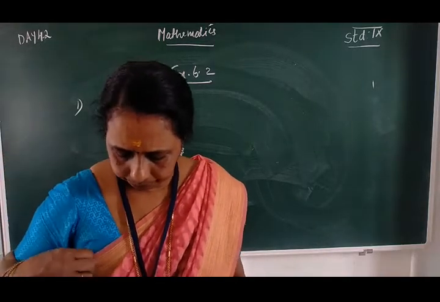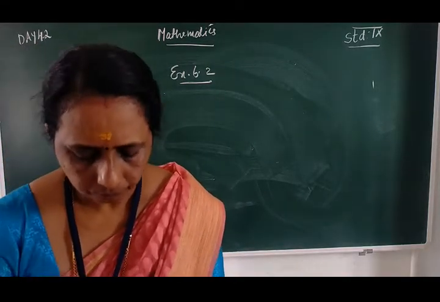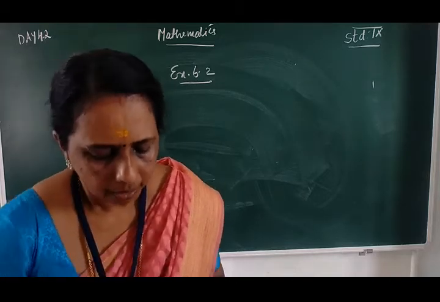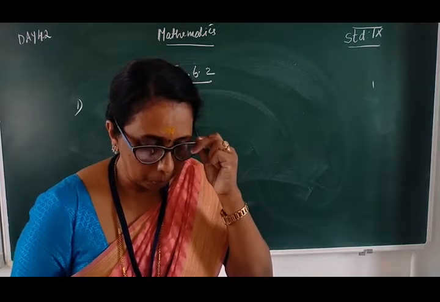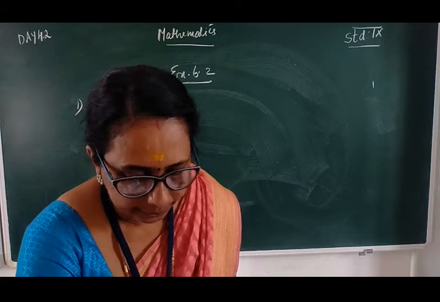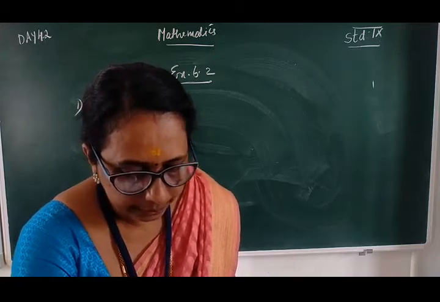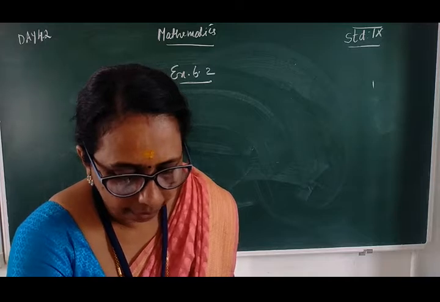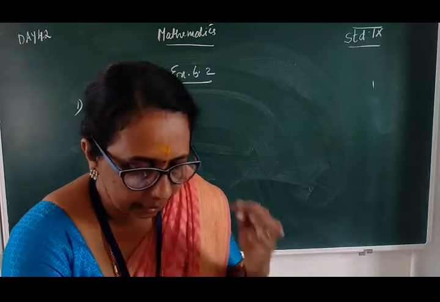Then the second one. In the given figure, AB is parallel to CD and CD is parallel to EF, and Y is to Z is equal to 3 is to 7.